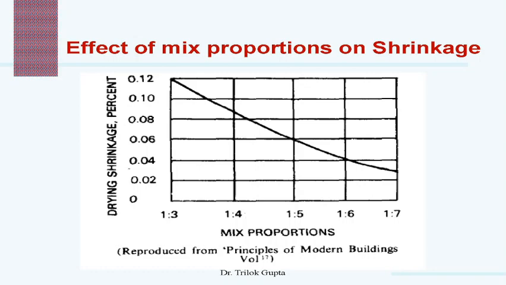With the help of this figure, we can observe that if there is a rich mix, then definitely there will be a higher percentage of drying shrinkage. But when we reduce the quantity of cement in the mixed mortar, there will be less drying shrinkage. So this graph shows the relationship between the mix proportions and the drying shrinkage of cement concrete or cement mortar.